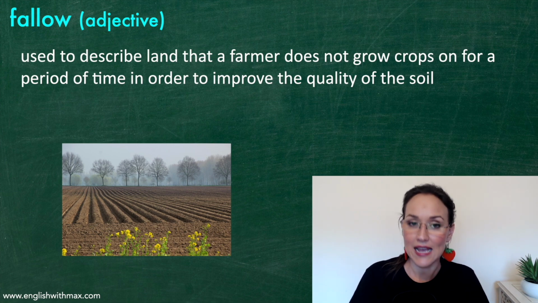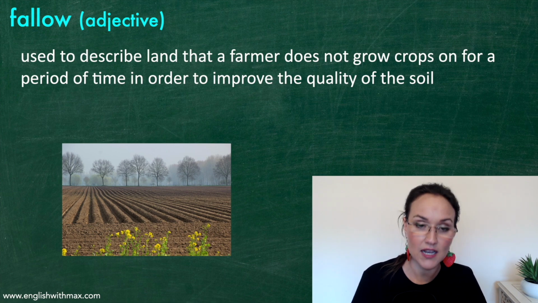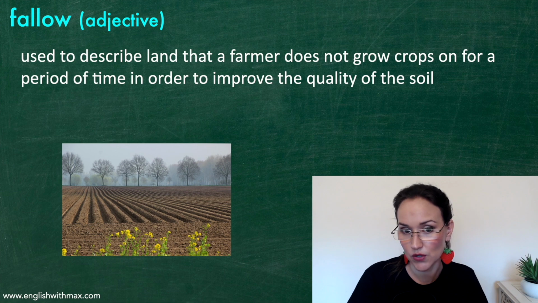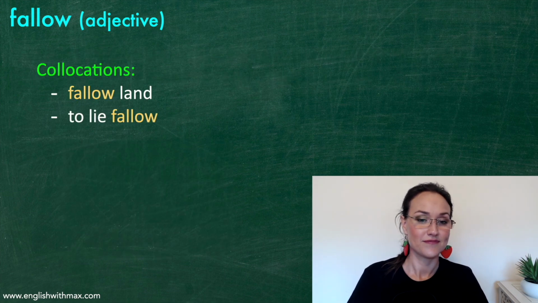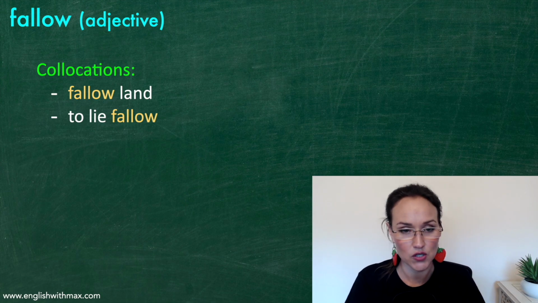Fallow is an adjective. It's used to describe land that a farmer does not grow crops on for a period of time in order to improve the quality of the soil. Let's see a couple of collocations. First we have fallow land, and another common phrase is to lie fallow.